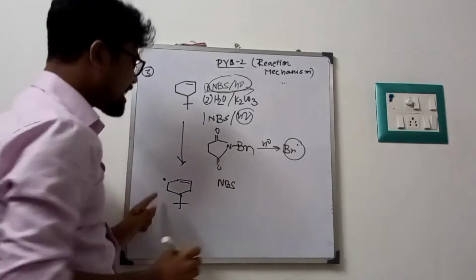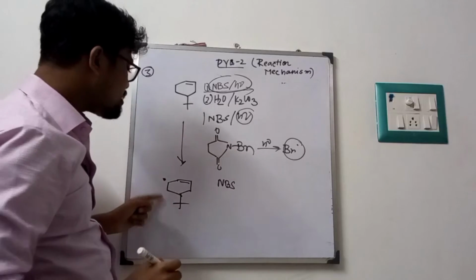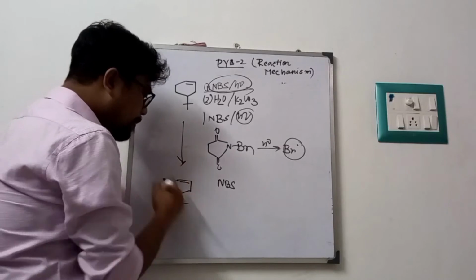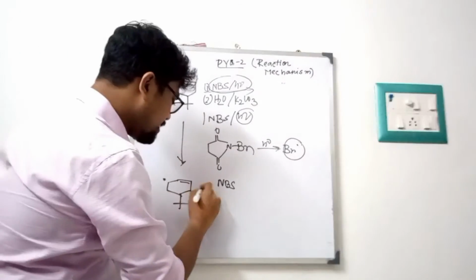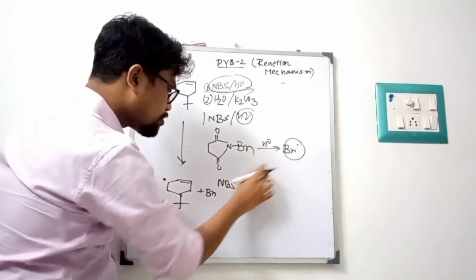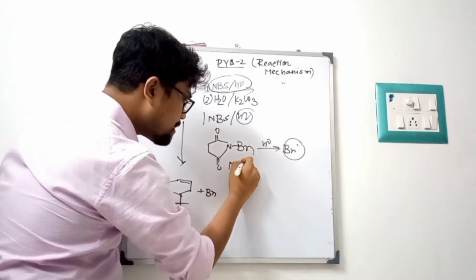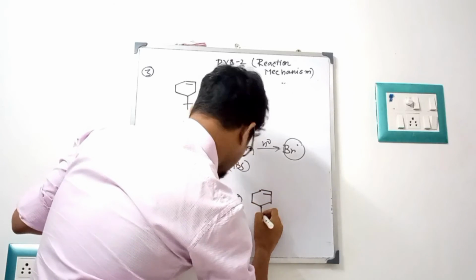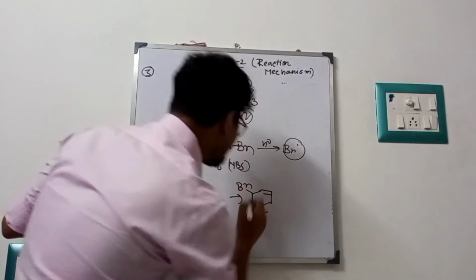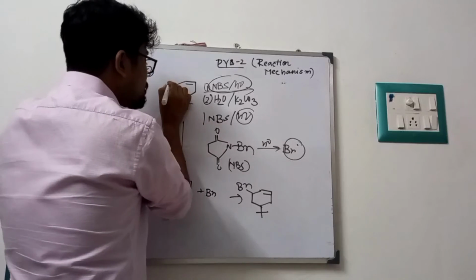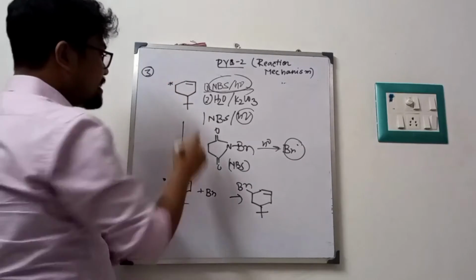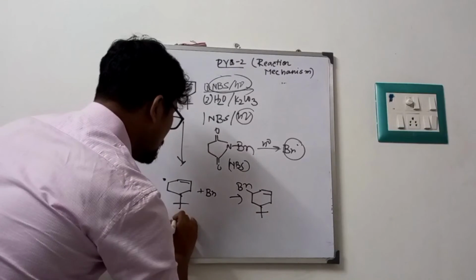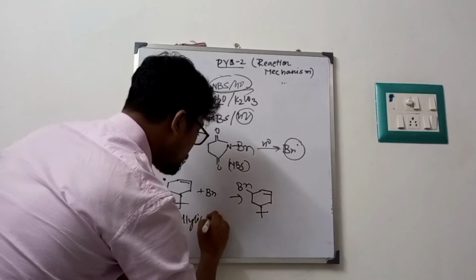Now this allyl radical is very much stable. Why is this allyl radical stable? Because it is stabilized by resonance, and it will combine with Br dot and produce this type of compound. This reaction mechanism is known as allylic bromination. This is the allylic position, the position after the double bond, where the bromination will form. So this is called the allylic bromination reaction.